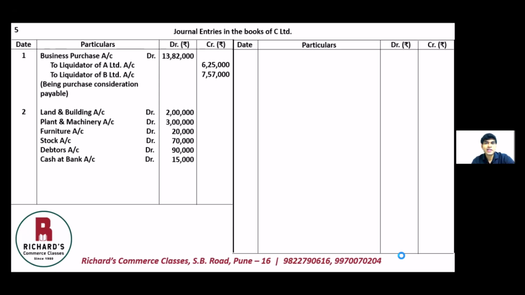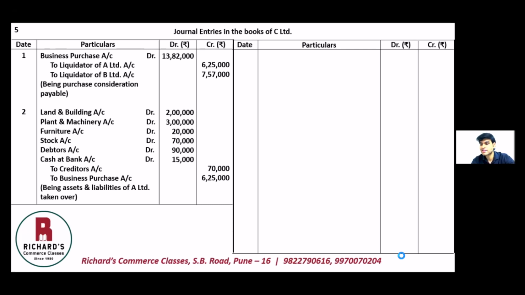To all the liabilities that are taken over, and that is only creditors. So to creditors account, value is 70,000. And finally to business purchase account, 6,25,000, which was the purchase consideration. The narration here will be being assets and liabilities of A Limited taken over. A similar entry will be passed for taking over the assets and liabilities of B Limited. So let us pass that entry.